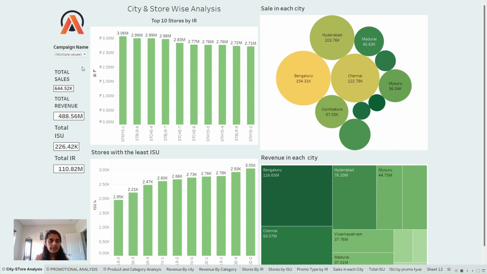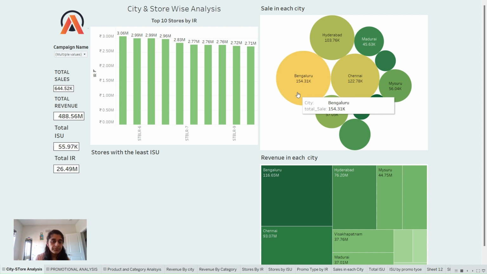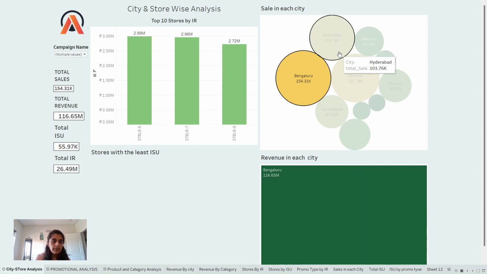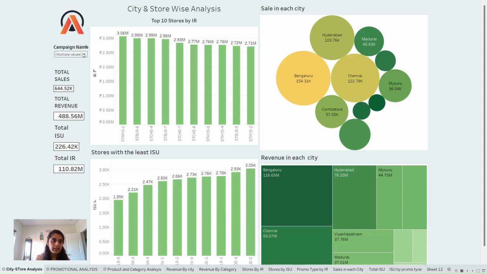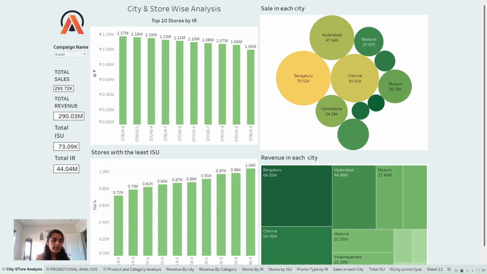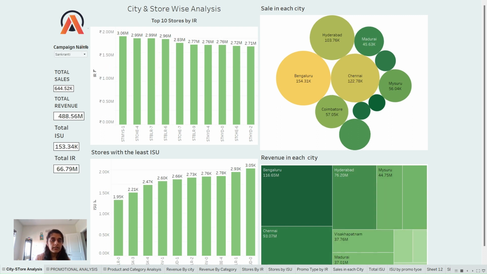And on the side, there are some important key metrics to track numbers of the business, like total sales, total revenue, total incremental sold units, and total incremental revenue. And these numbers can also be filtered according to cities, and it can also be filtered according to the campaign name. So now, these are the results for the Diwali, and these are the results for the Sankranti.